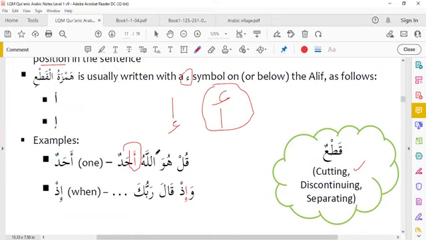This alif doesn't have this sign, so we don't pronounce this one. Qul huwallahu. We skip this. But this one is carrying the sign of Hamzatul Qat'i. We will pronounce it. Qul huwallahu ahad. Wa idh qala rabbuka. This has a kasra. We will pronounce it. Wa idh qala rabbuka.